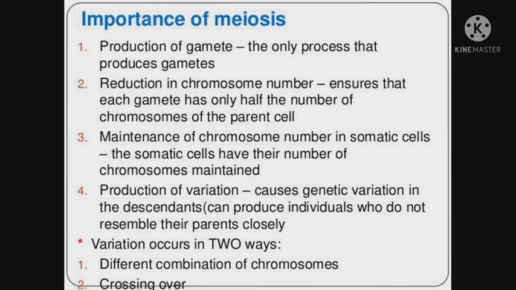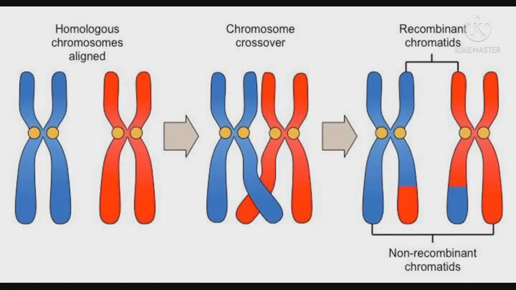The somatic cells have their number of chromosomes maintained. Production of variation. That means genetic recombination makes the parent and offspring different. Variation occurs in two ways. They are different combinations of chromosomes and crossing over of chromosomes.